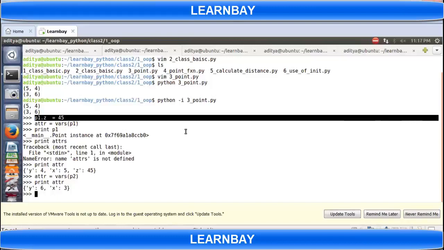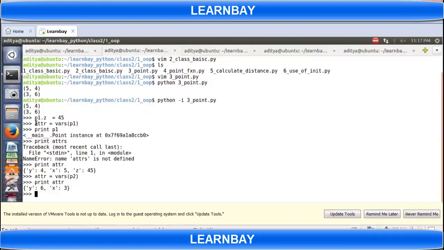Got it? So what is this line, attr equal to vars(p1)? Vars is a function which returns all the data members of P1 in dictionary form. And what is the key-value pair? The key is the name of those references x, y, z, and the value is the value of those references.